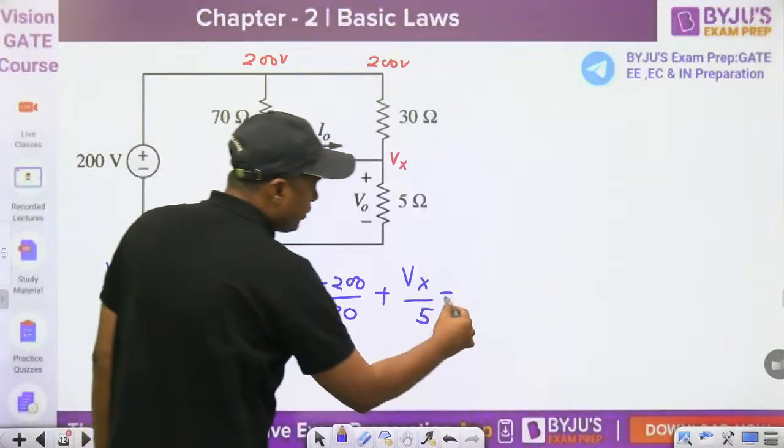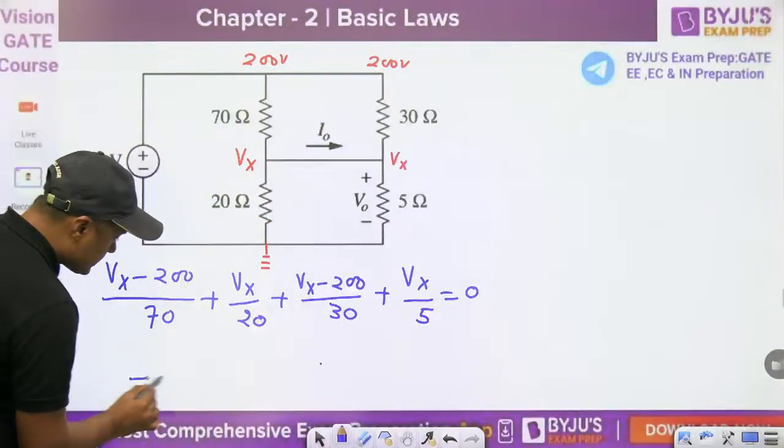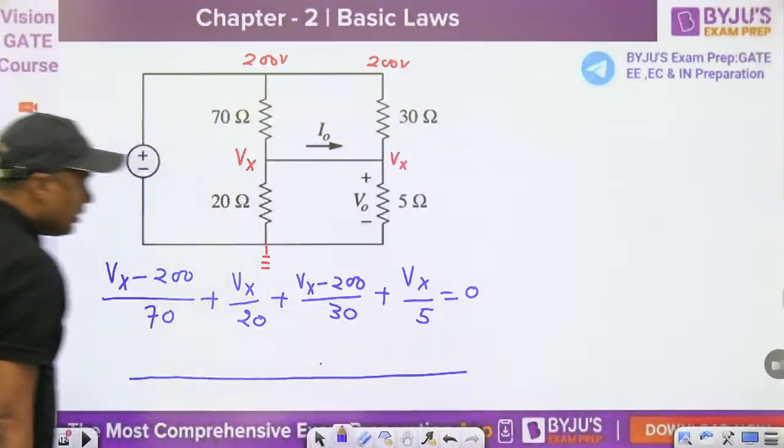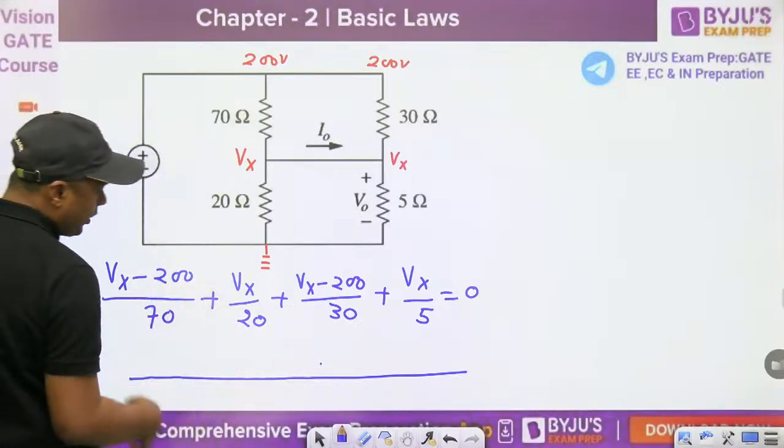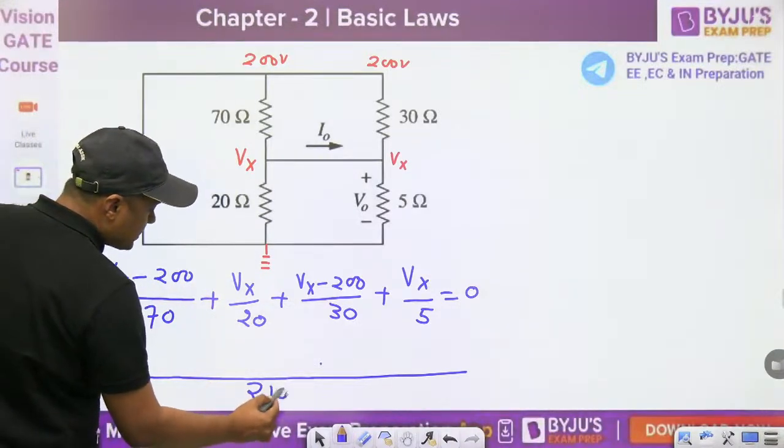From this, you can take the LCM. For example, I am taking 210 as the LCM.